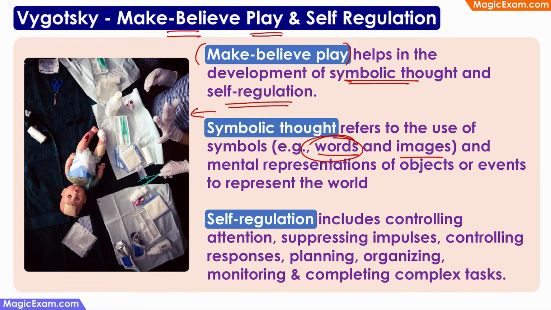Therefore, when we use some words or images to represent some real world objects, like a tree, if I write TREE, that doesn't become a tree, but those words, those letters represent a tree. Therefore, I'm using a word or an image to represent a real world object. Therefore, symbolic thought is where we use some words or images to send and receive information to understand things. And then comes self-regulation. So self-regulation is a very simple concept.